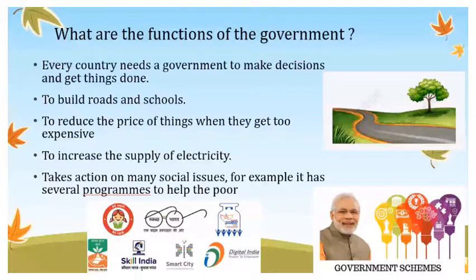So what are the functions of the government? Every country needs a government to make decisions and get things done: to build roads and schools, to reduce prices of things when they get too expensive, to increase the supply of electricity, and to take action on many social issues. For example, it has several programs to help the poor. So these are all the functions of the government.